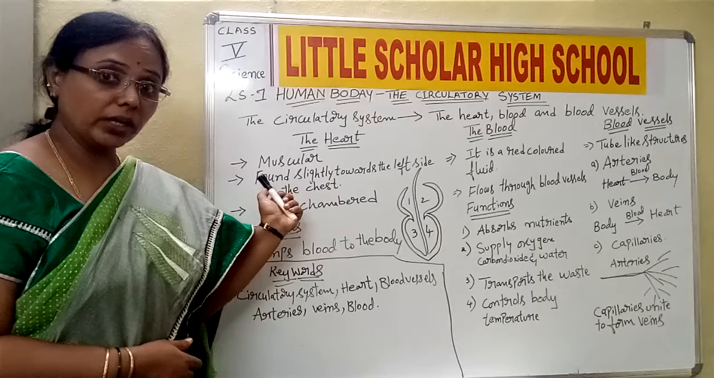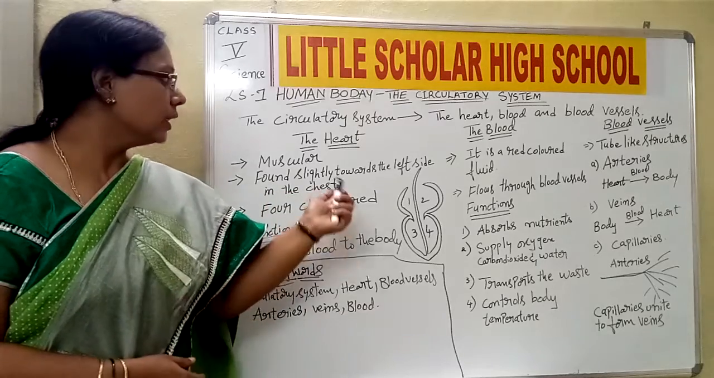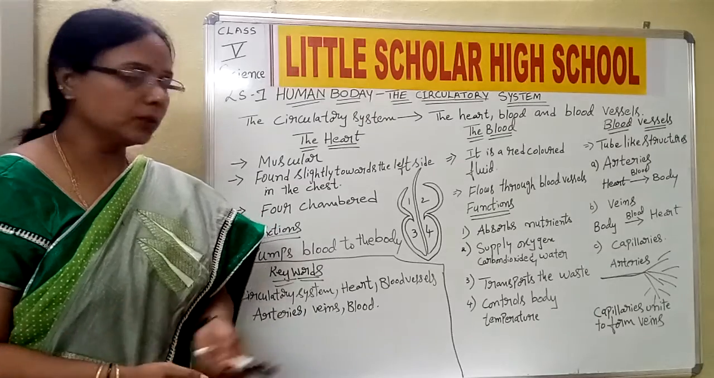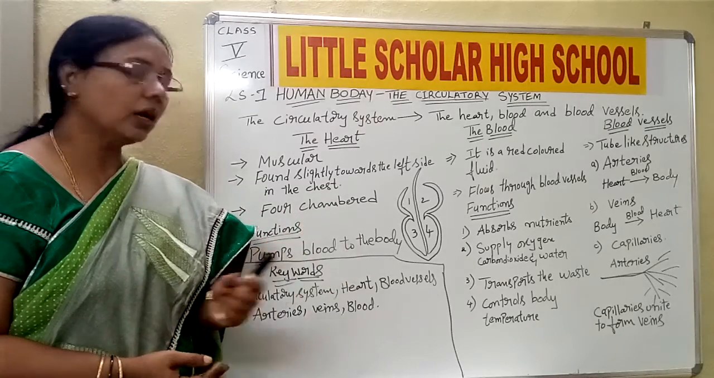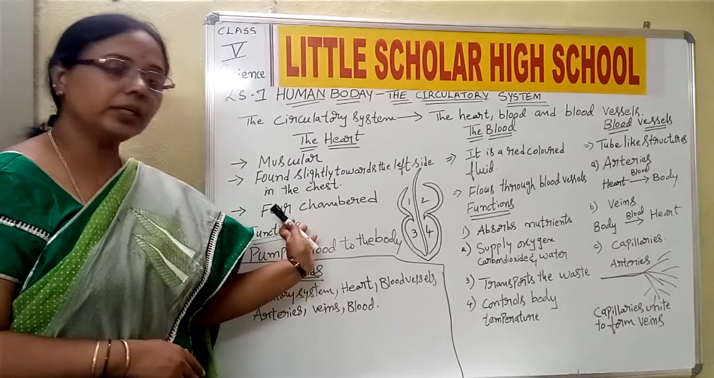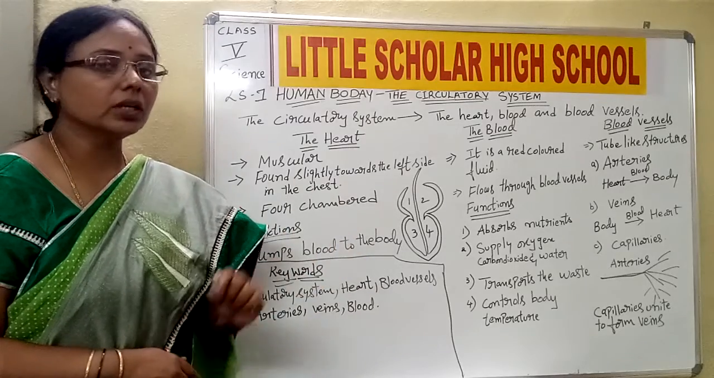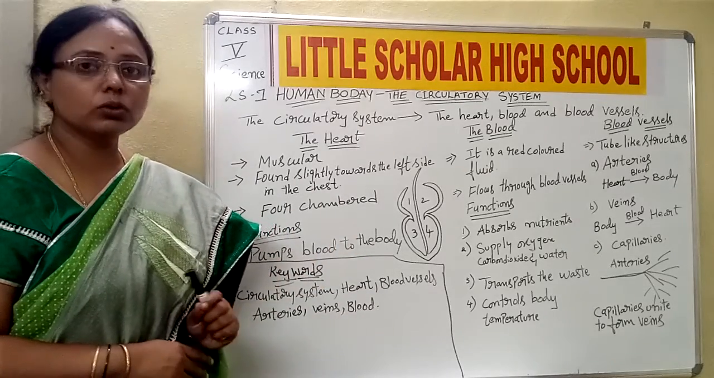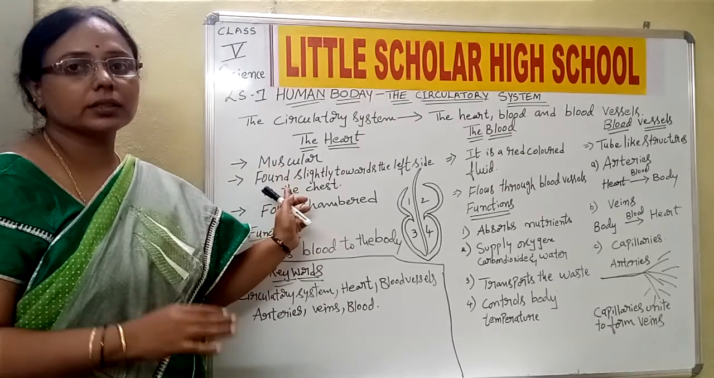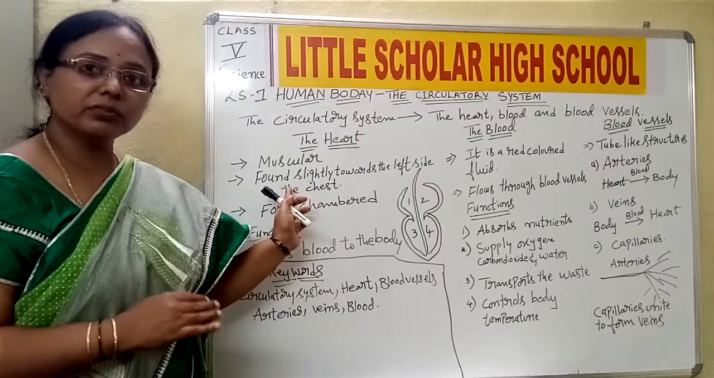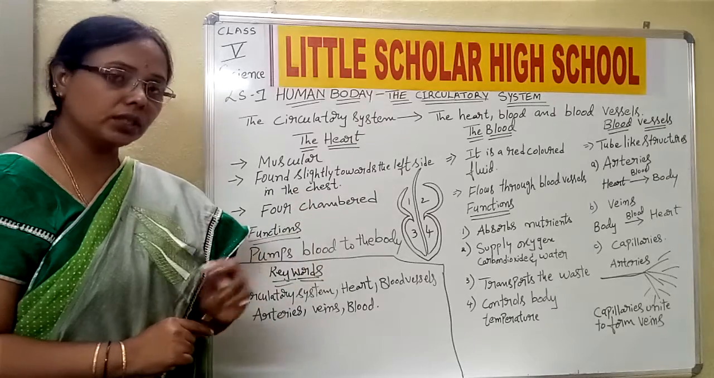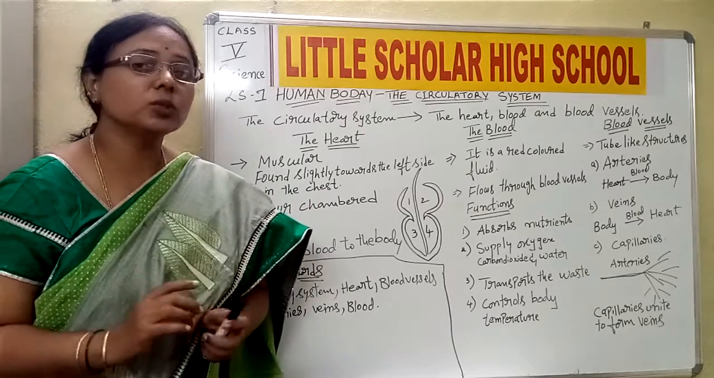And what is the location of the heart? The heart is located slightly towards the left side from the center in the chest region, and it is four chambered. How many chambers is the heart made up of? It is made up of four chambers. I'll just repeat the points related to the heart. The heart is muscular in nature and it is located slightly towards the left side from the center in the chest region, and it is a four chambered heart, and the shape of the heart is pear shaped.